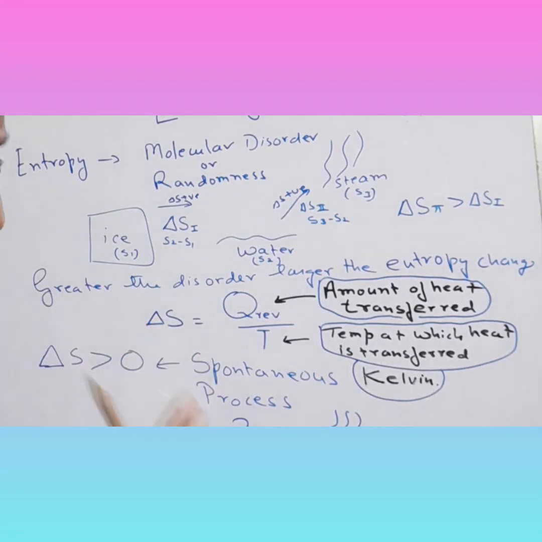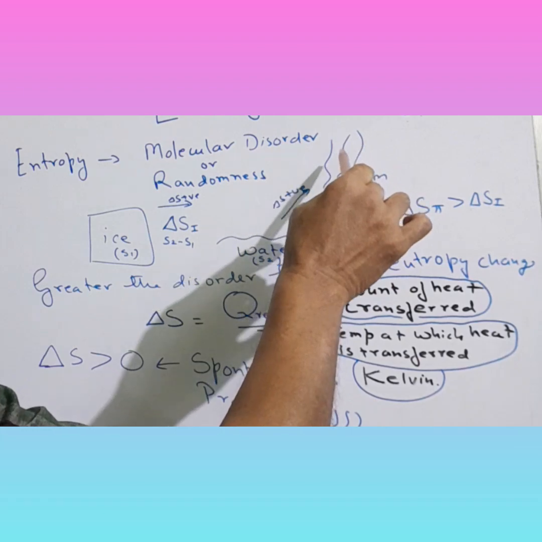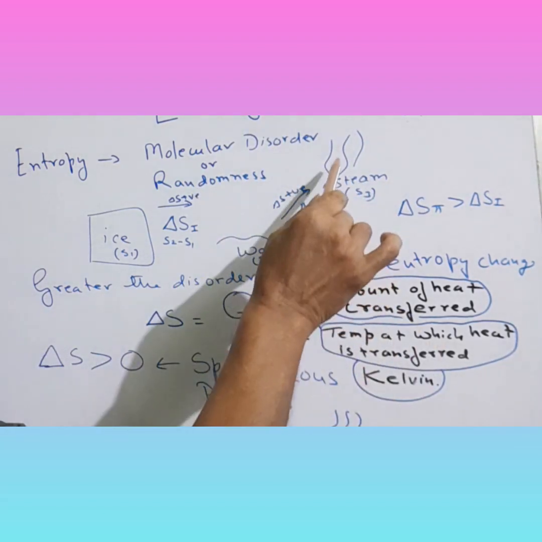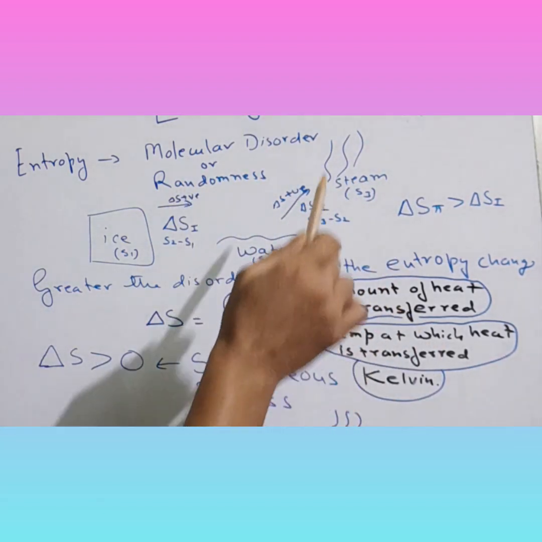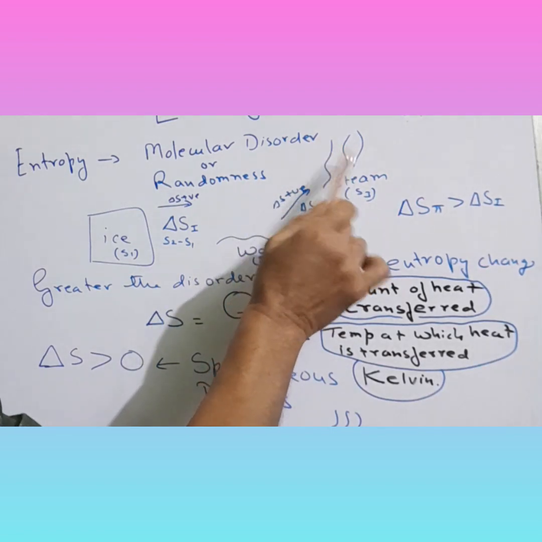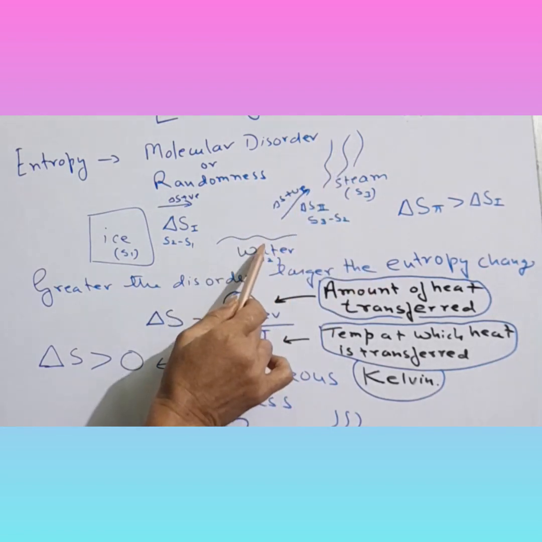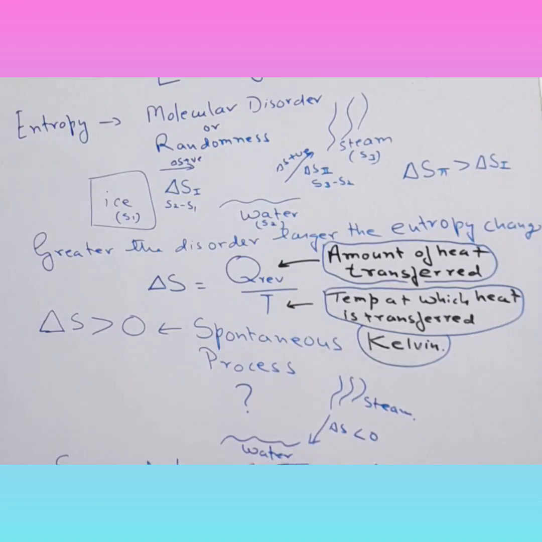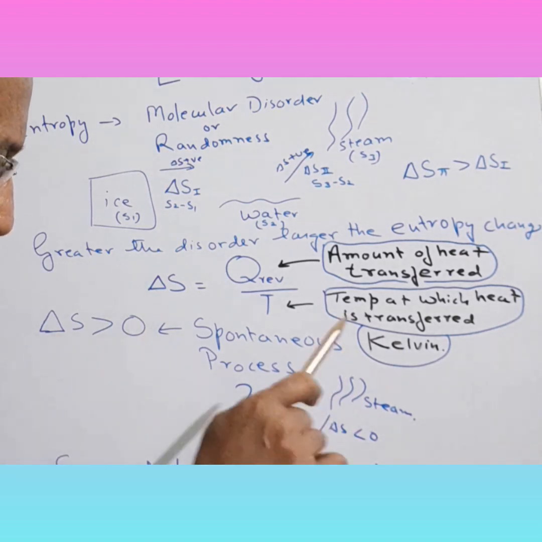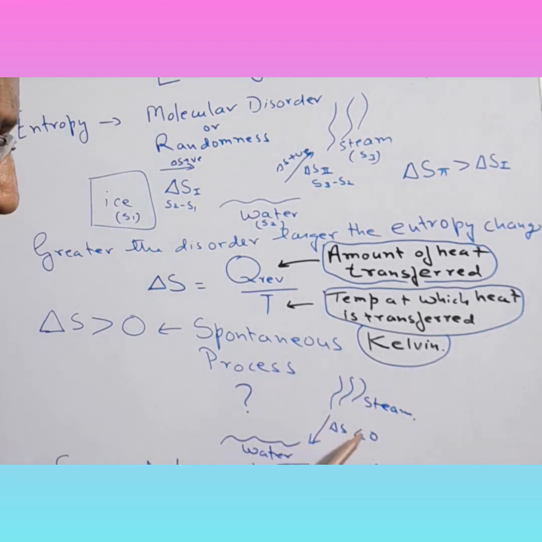Fine. Now, if that's the case, then there shouldn't be any condensation happening. Why? Because here entropy is much more, and here entropy is much less. So let's come back here. In the case of steam to water, delta S is less than 0, because entropy here is much lesser than entropy here.